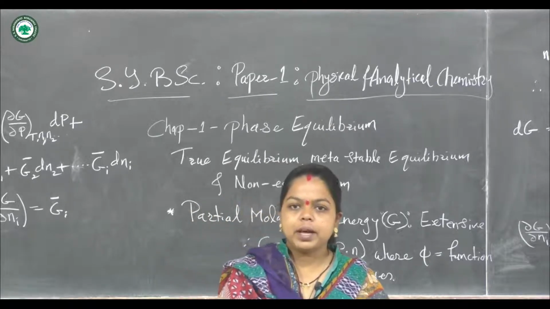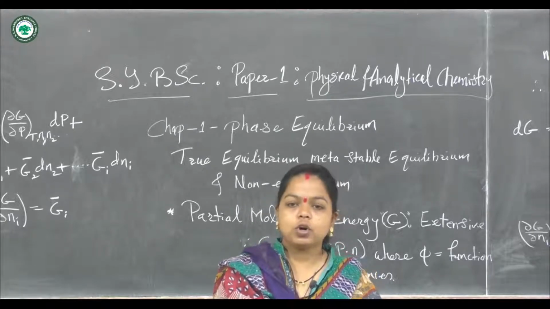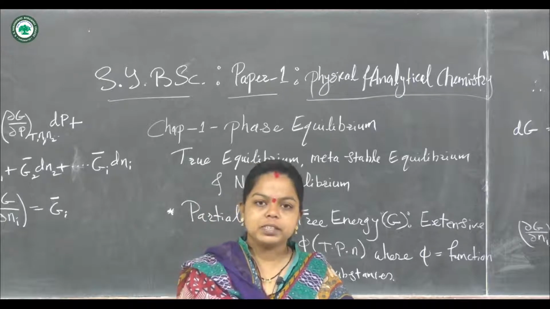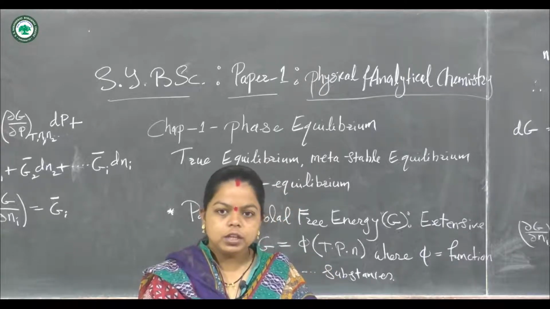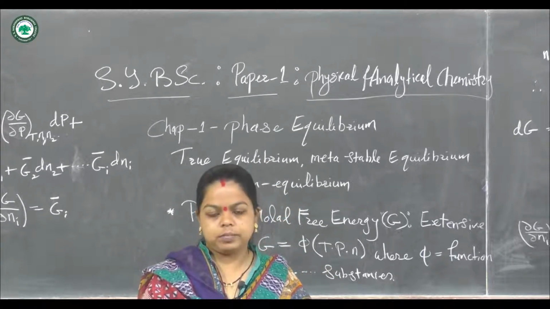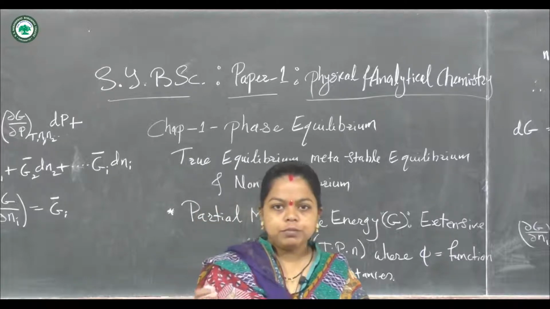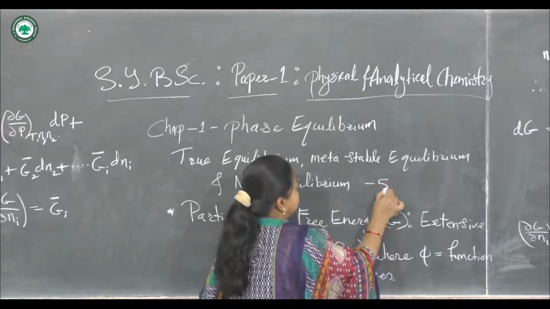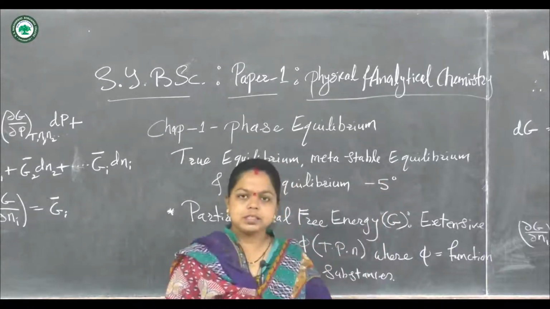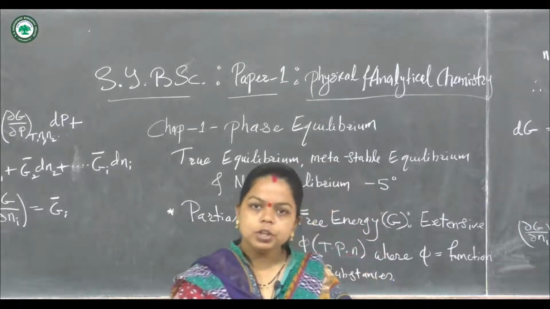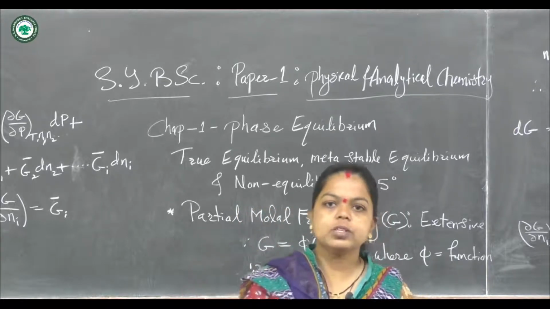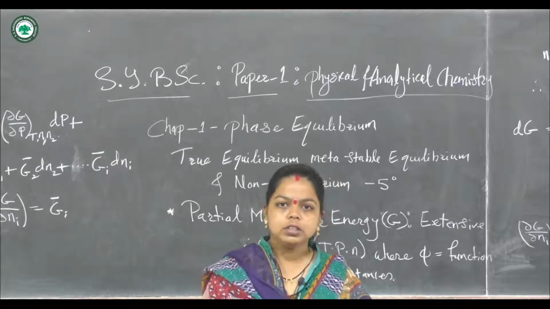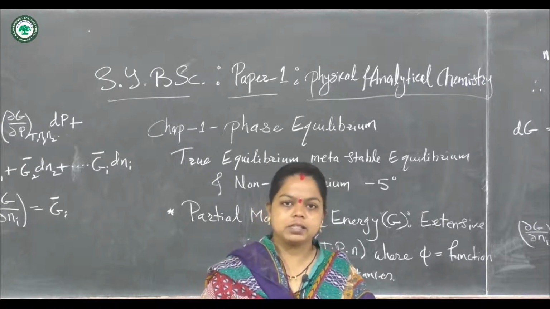Whatever heat is applied is utilized for the conversion of the ice molecules, which are present in a compact structure, into the liquid state. We know that ice exists at temperatures below 0 degrees Celsius, for example minus 5 degrees Celsius. So from 0 degrees Celsius, what happens? If we cool further, the water will get converted into ice.